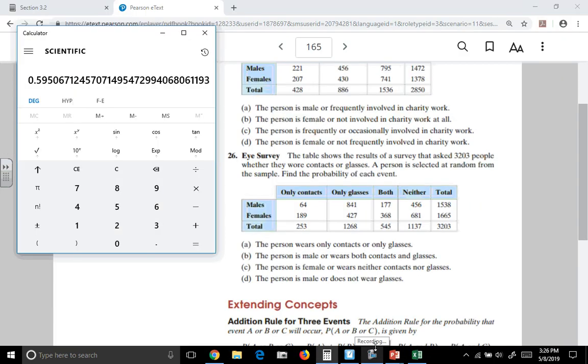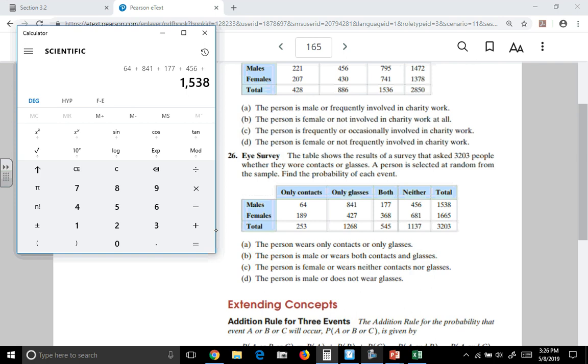If we add up the people that meet the criteria that they're a male, that's 64 plus 841 plus 177 plus 456. And then there are 368 people that fit the other criteria that have not been counted yet.